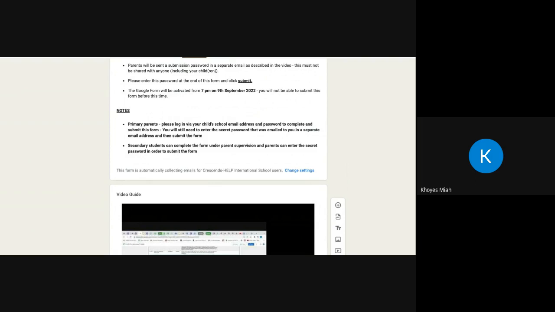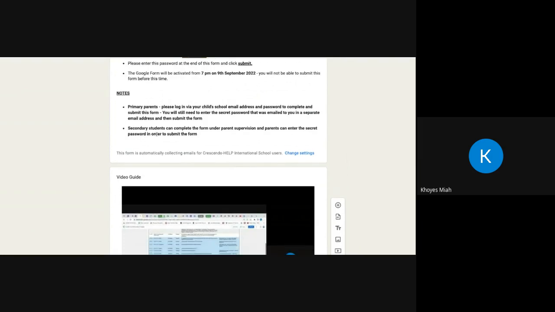You will not be able to submit this form if you don't have a school email address. If you're a secondary parent, you can have your child complete the form, but again, keep the password to yourself. And at the end of this Google form, you have to type the password in without showing your child, and you'll be able to submit it.